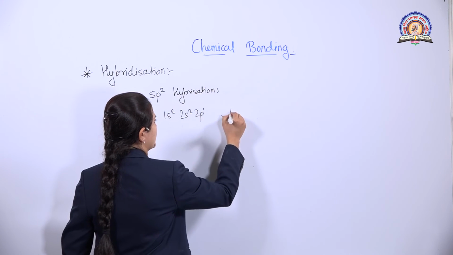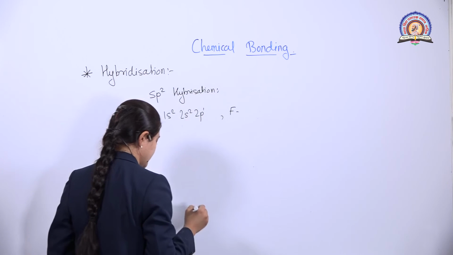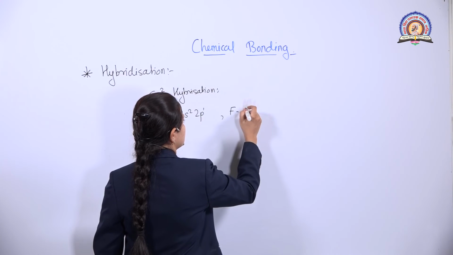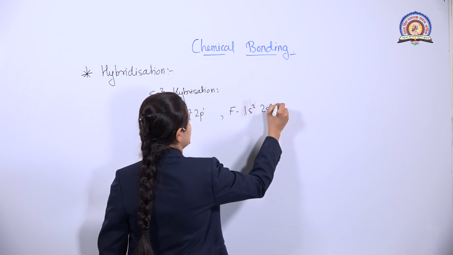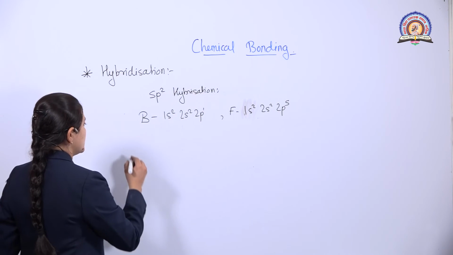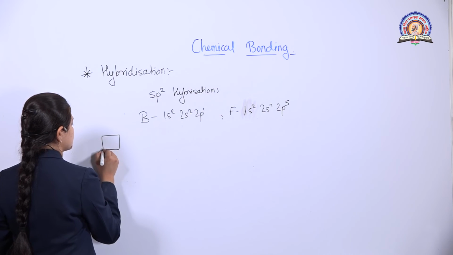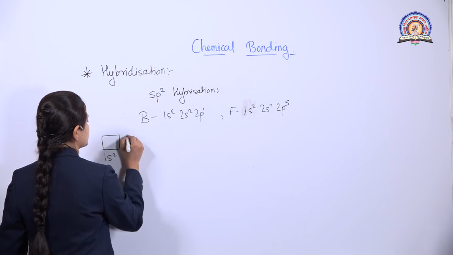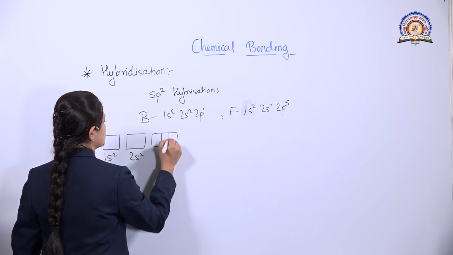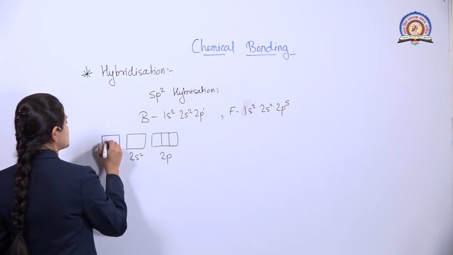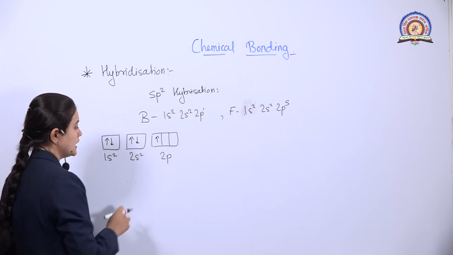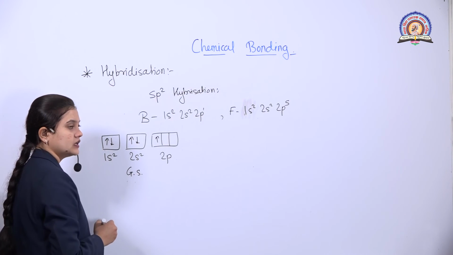And when it forms the bond with fluorine, having the electronic configuration 1s2, 2s2, 2p5. Next is the ground state electronic configuration of boron, that is 1s2, 2s2, 2p1. So there are two electrons in 1s, two electrons in 2s and one electron in 2p. This is the ground state electronic configuration.